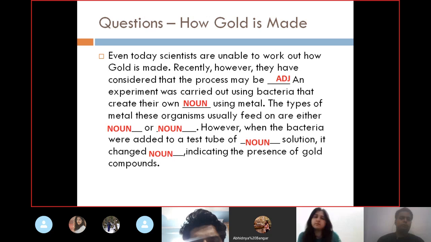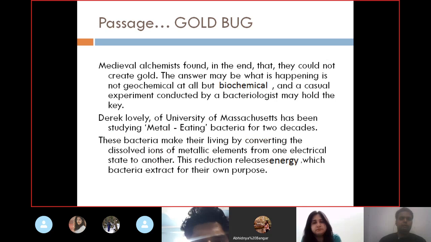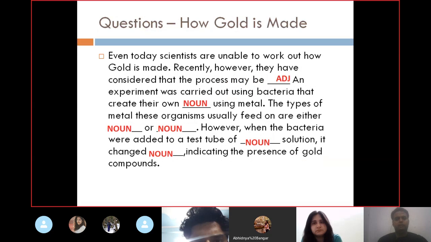So going through the passage once again, so as to understand things. Now we are going to check what can be there. So this is the passage. Medieval alchemists found in the end that they could not create gold. The answer may be that what is happening is not geochemical but biochemical.